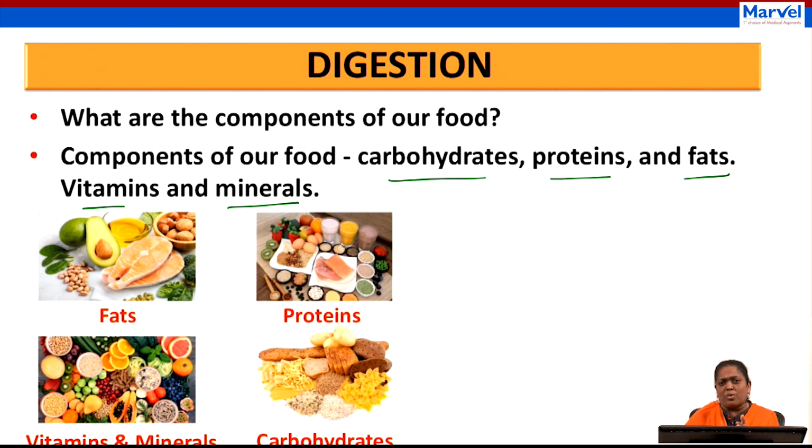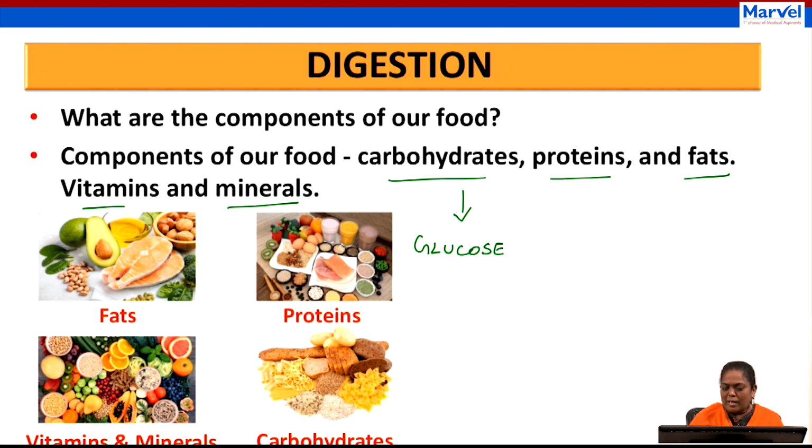So, these are the complex forms. You have to convert everything into the simplest form. Say for example, what is the complex form here? Yes, the carbohydrate, isn't it? The simplest form of carbohydrate is glucose.